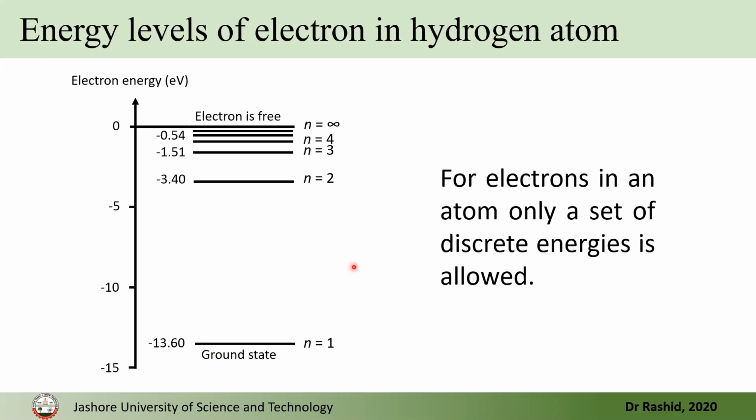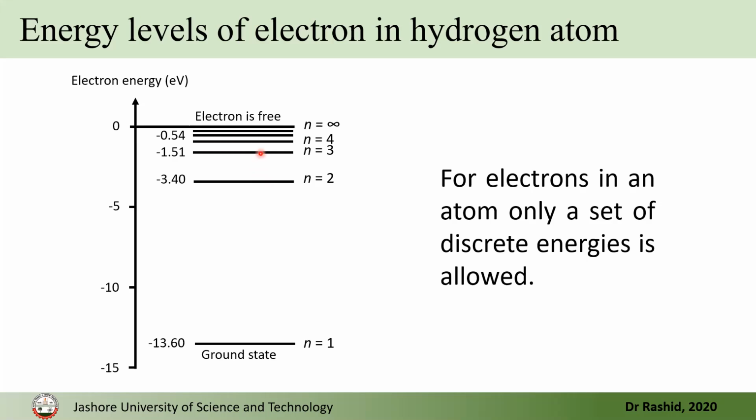Now there is a very important thing here. See, this is the ground state n equals 1 and n equals 2 is here. Electron cannot sit in between these two states. Electron can either sit at n equals 1 or at n equals 2 level or at n equals 3 or like that.